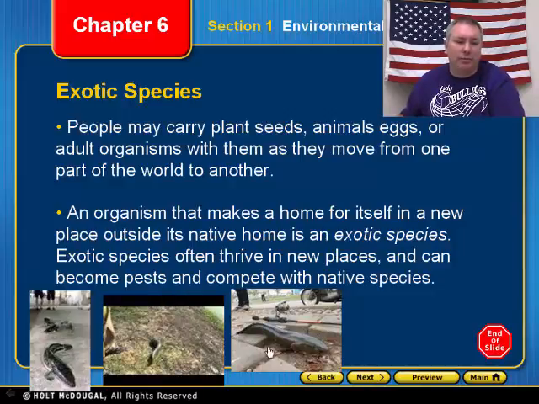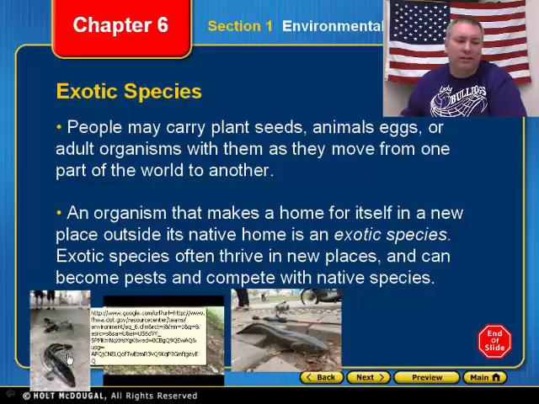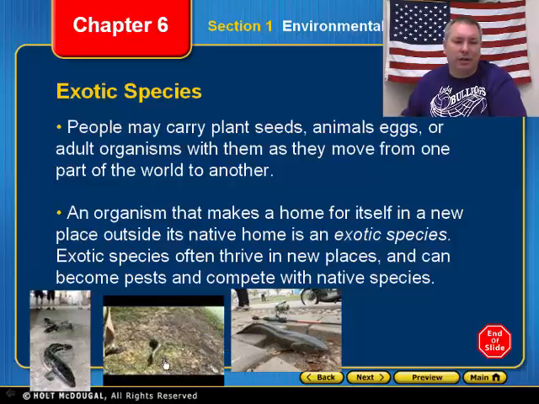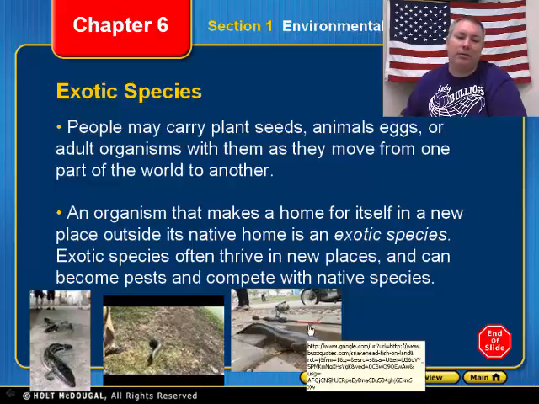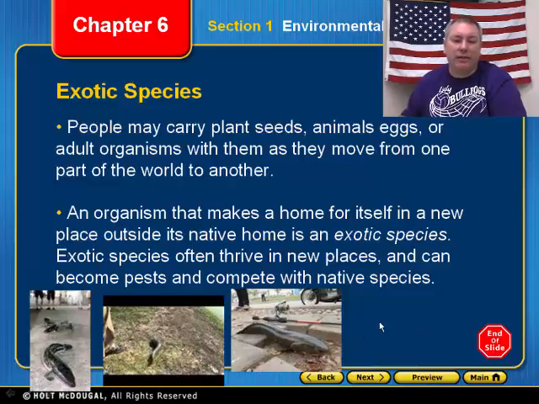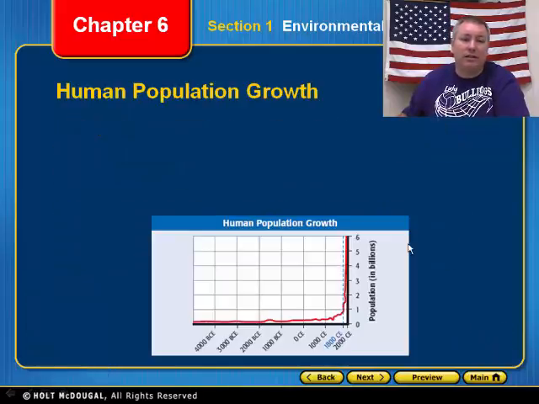This right here, you saw this picture in your book. This is called a snakehead fish. It can actually live on land for a couple of days without water. Here's a picture from what you saw in your book. Here's an example of it crossing the ground. And here's an example of it in India just walking down the street. So it can live on land without being in water for a couple of days.